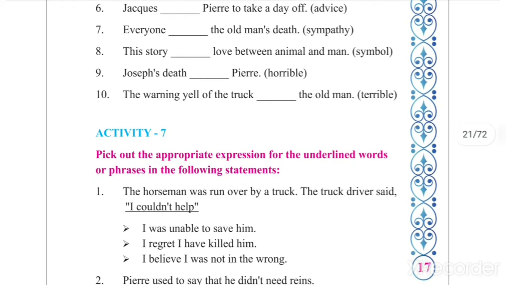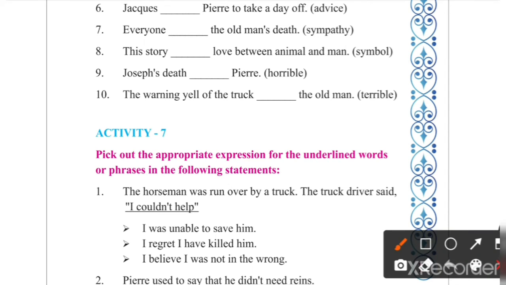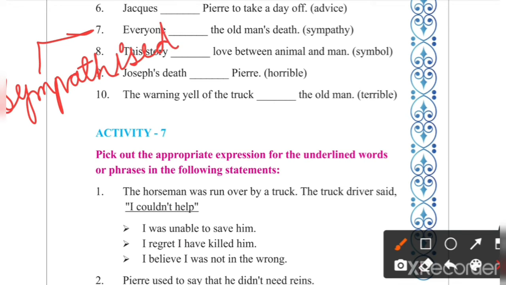7th number. Everyone dash the old man's death. Sympathy. And what is the verb form of sympathy? It is sympathize. And here it is past tense. So we will write the spelling. S-Y-M-P-A-T-H-I-S-E-D. Sympathized. Okay, 7 number is sympathized.